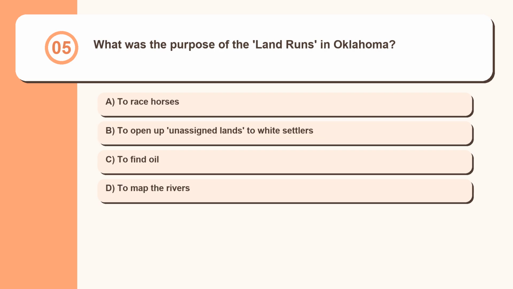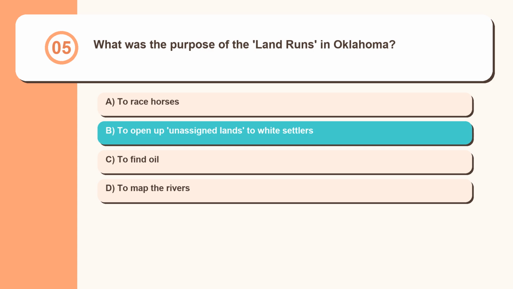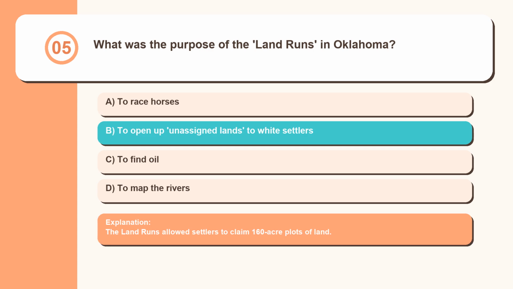Question 5. What was the purpose of the land runs in Oklahoma? To race horses, to open up unassigned lands to white settlers, to find oil, to map the rivers. The land runs allowed settlers to claim 160-acre plots of land.